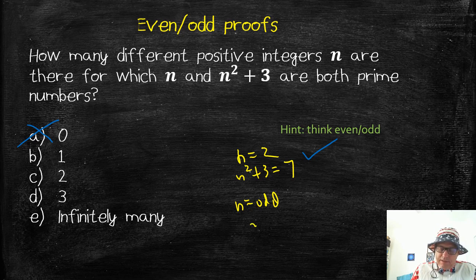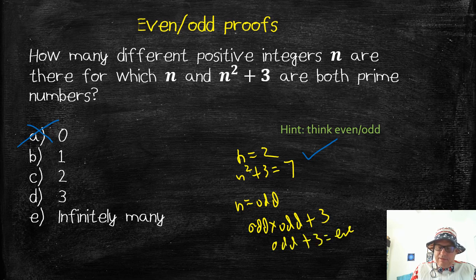So rather than try things, if n is odd, what's n squared plus 3? Well, n squared is odd times odd, plus 3. Odd times odd is odd, plus 3 is even, isn't it? Well, they have to both be prime numbers. How many even prime numbers are there? 2. But whatever number I start with for odd, ultimately I'm going to have to add 3 to it, which is going to be bigger than 2. So can there be any answers when n starts at odd?